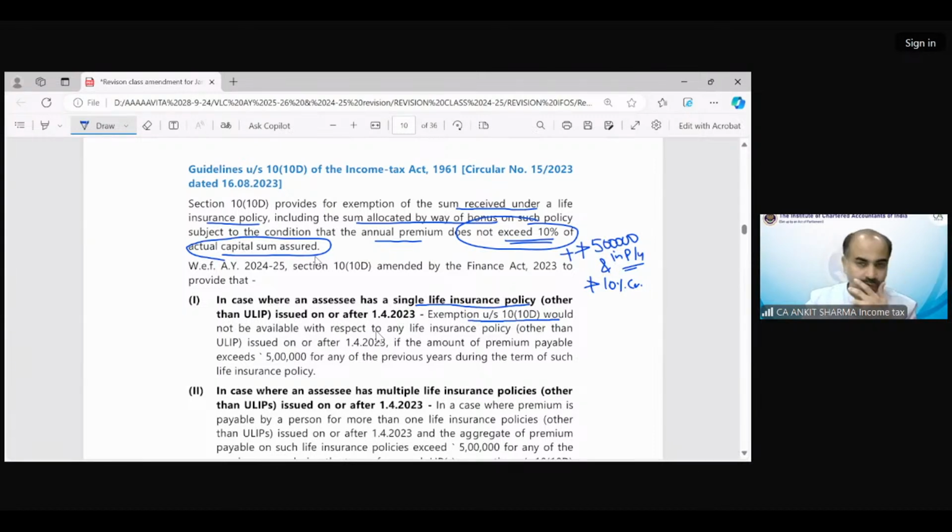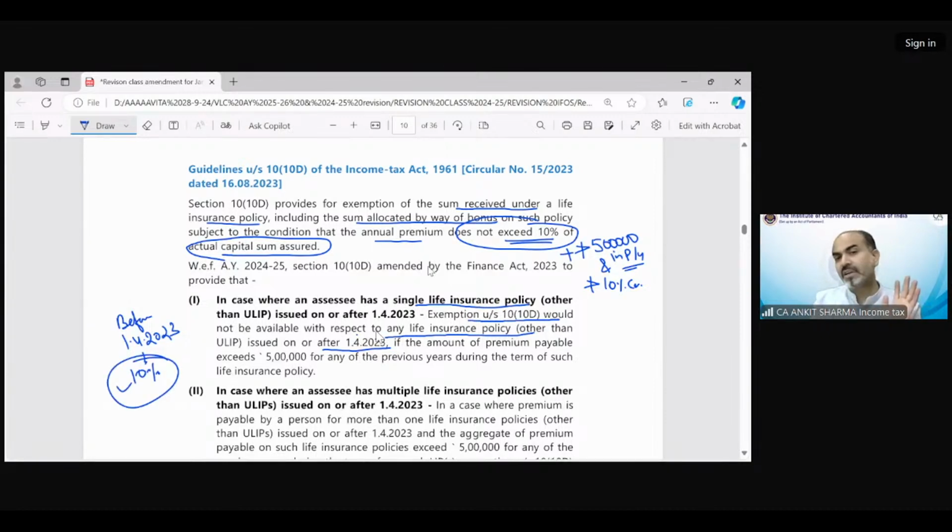Okay. So exemption under section 10(10D) would not be available with respect to any life insurance policy other than ULIP issued on or after 1/4/23. So if a life insurance policy has been issued before 1/4/2023, in that case only the 10% of sum assured limit is applicable.